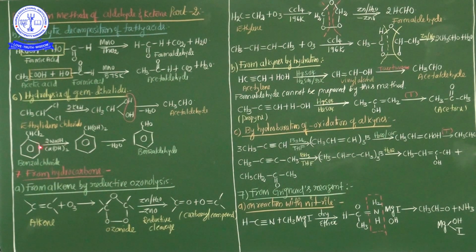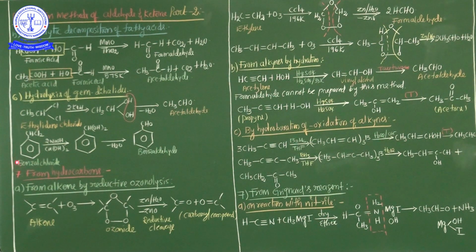After that, ketones are formed by hydrolysis of those gem dihalides in which the two halogen atoms are attached to non-terminal carbon atoms. Now see one more example here. Benzaldehyde can be prepared from benzyl chloride by hydrolysis with aqueous caustic soda or milk of lime. So benzaldehyde is easily prepared through this method.